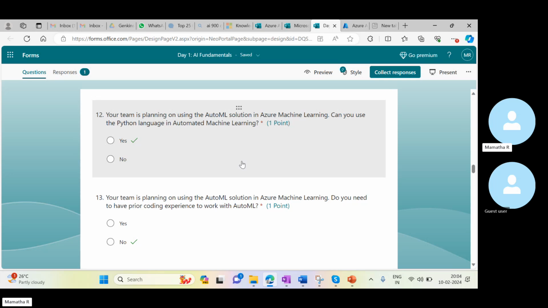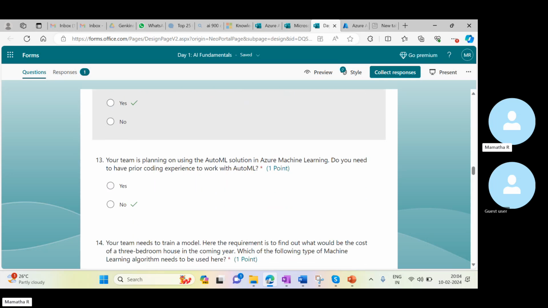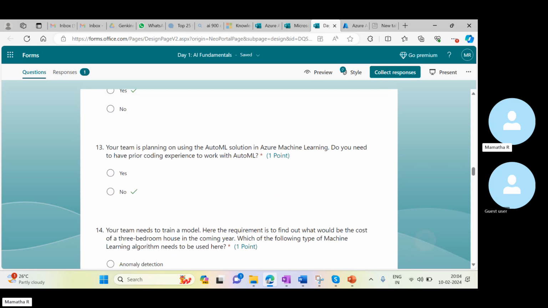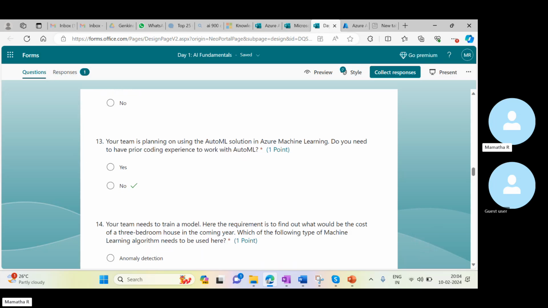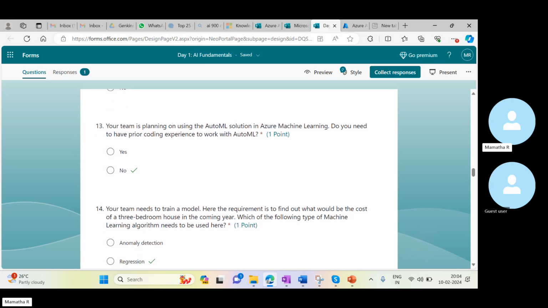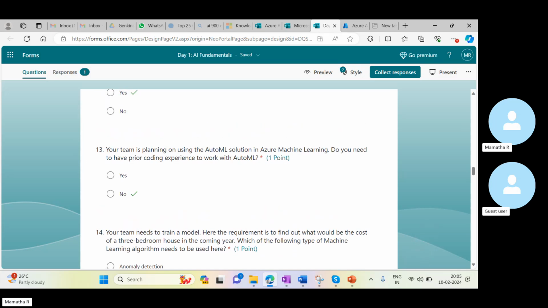Next one, your team is planning on using the auto ML solution in Azure machine learning. Do you need to have prior coding experience to work with automated ML? No, nothing needed for auto ML. For the designer, it is needed actually, yes, if I wanted to implement, I may require it.